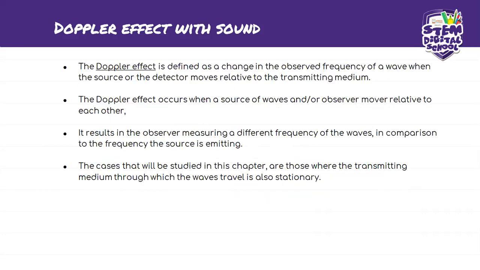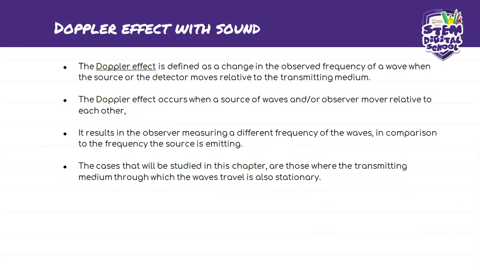So the Doppler effect is defined as a change in the observed frequency of a wave when the source or the detector moves relative to the transmitting medium. The reason they say transmitting medium is because the source of the sound is not only a person. It could be a music box, it could be a car, it could be anything that transmits sound.